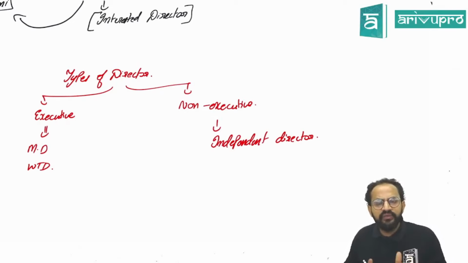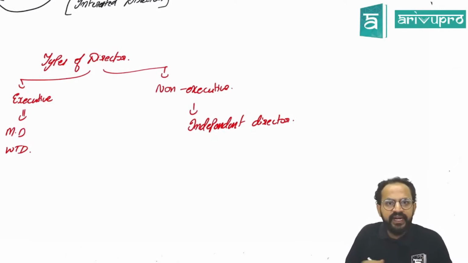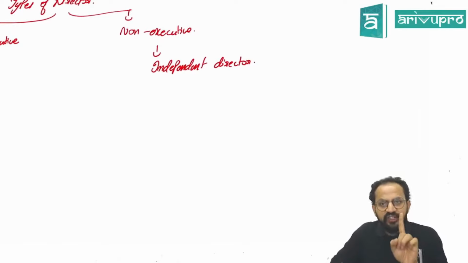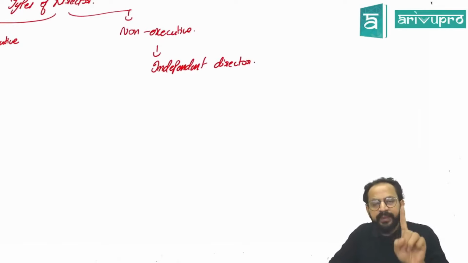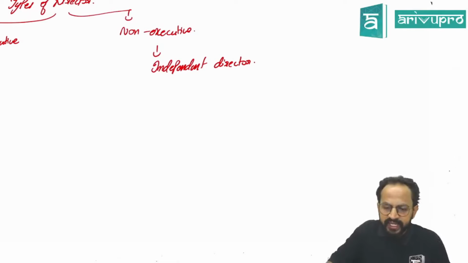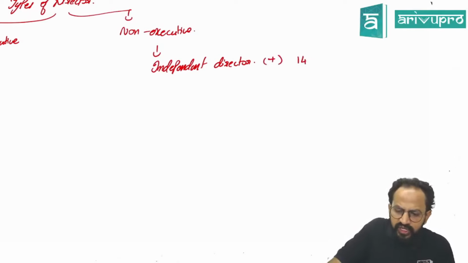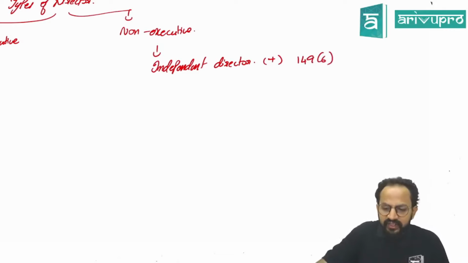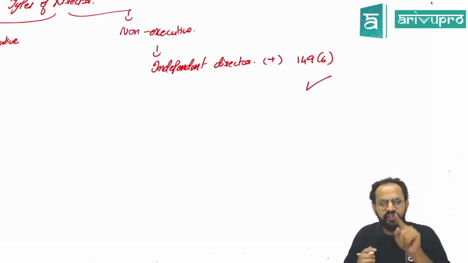Sir, why? What difference does it make? An independent director is a non-executive director, and he satisfies two conditions. Independent director is a non-executive director plus there is a section called section 149 subsection 6, which he also satisfies. What is 149(6)?